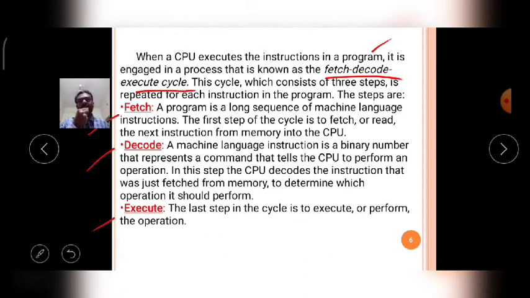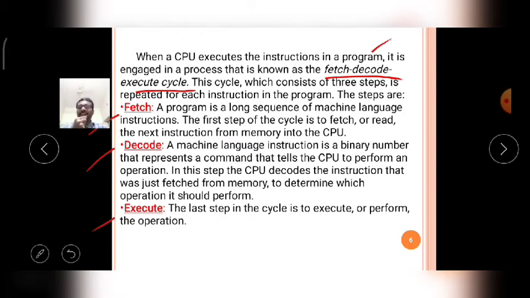language program, then the decode mechanism will convert that machine level instruction into a binary number instruction. Then that binary number instruction is pushed to the microprocessor.